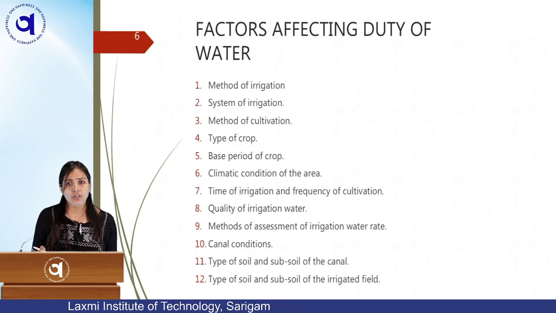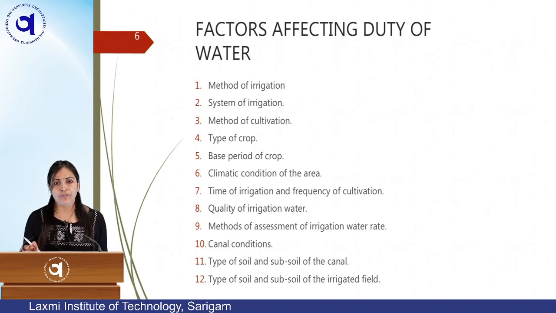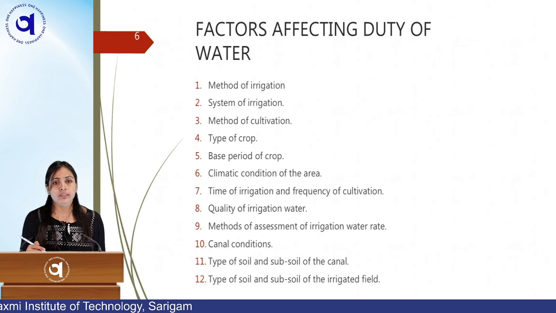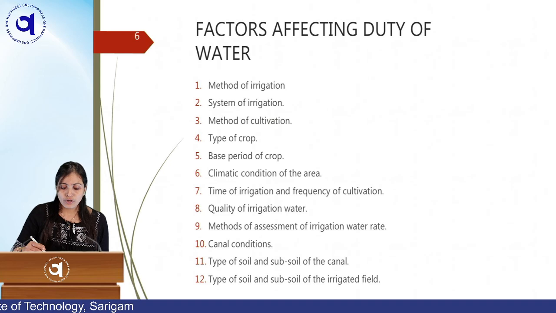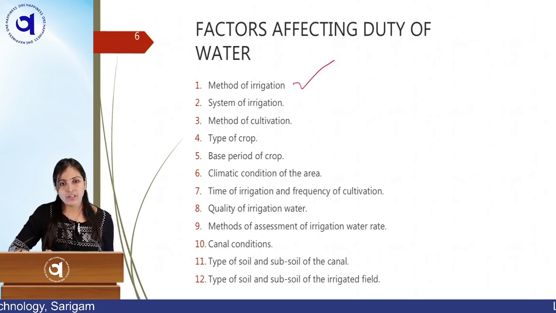Now, various factors affecting duty of water. As I gave you some brief detail about the duty earlier, here we will discuss what the factors affecting the duty of water are. These are the factors in the list. Method of irrigation: which type of method you are adopting. This I will discuss in the next lecture, that various methods of irrigation are there.